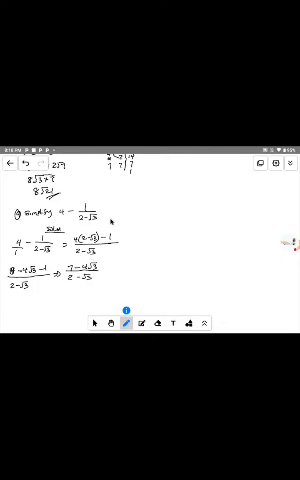Now we are breaking down from this part to this part. Whenever you see an expression like this in surds, the first thing that should come to your mind is to rationalize the expression. Sometimes they may give you the question to rationalize. So this question will lead to rationalization of surds. Now I explained it earlier.